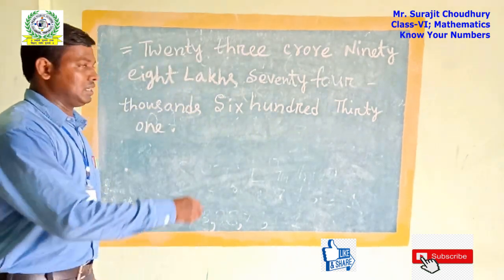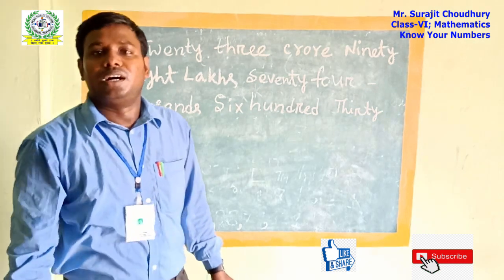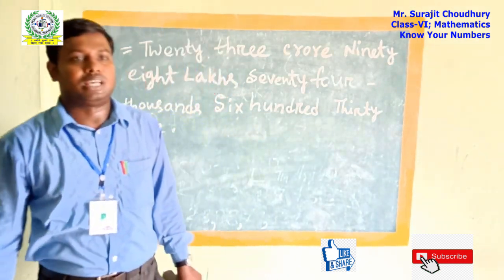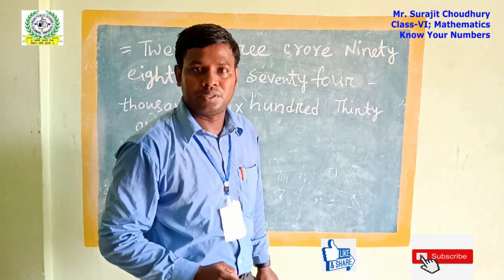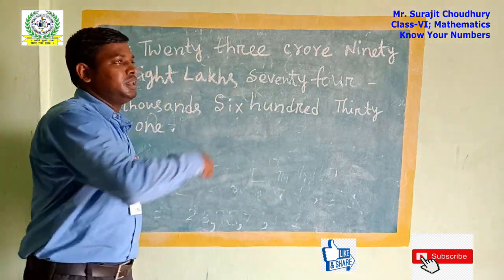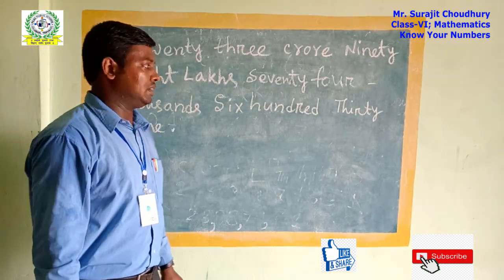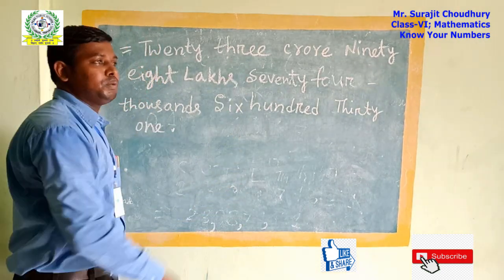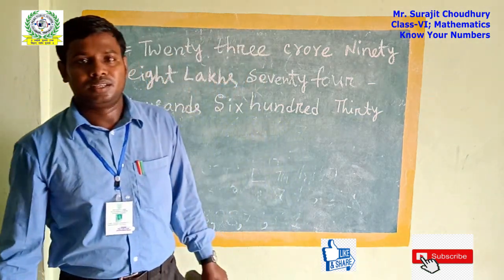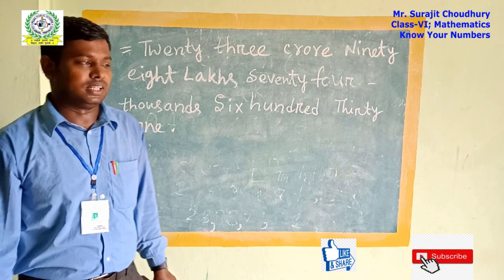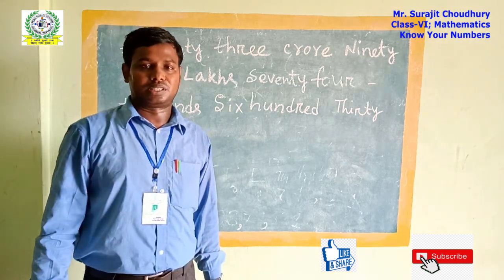I have told you that every student or every person may have more than one name, but officially there is one name. This name is used in India, in any state of India. But when we go outside India, another country may use a different system, so we cannot say the naming of this number like this.